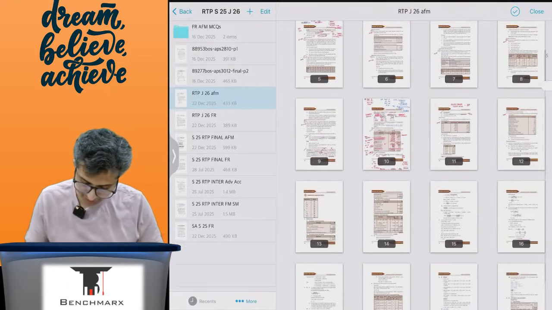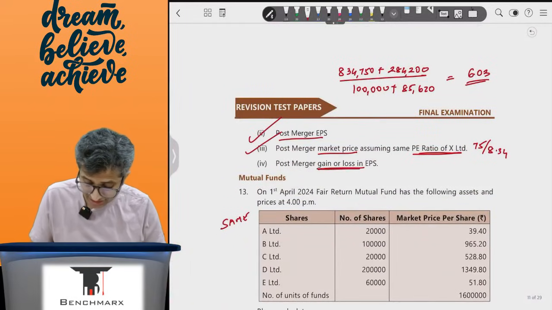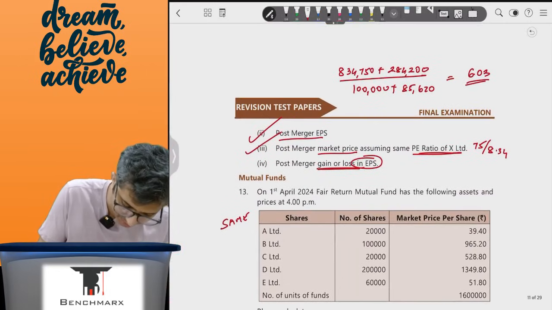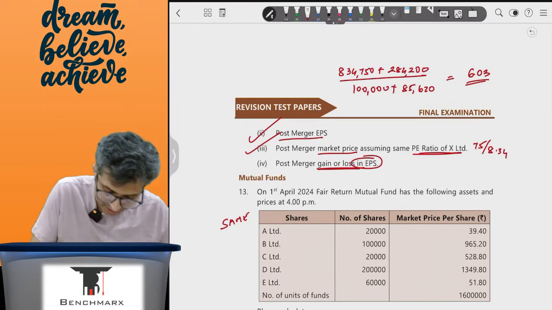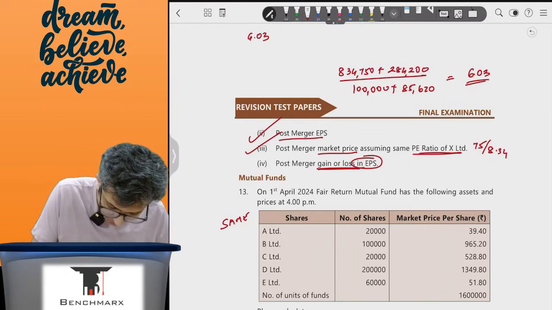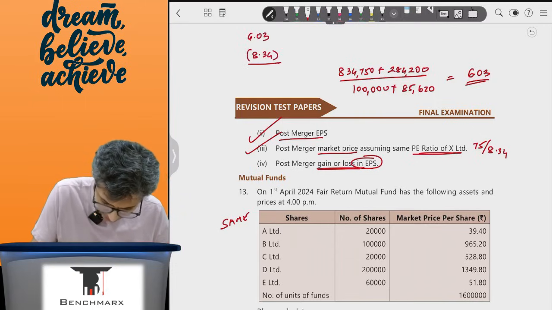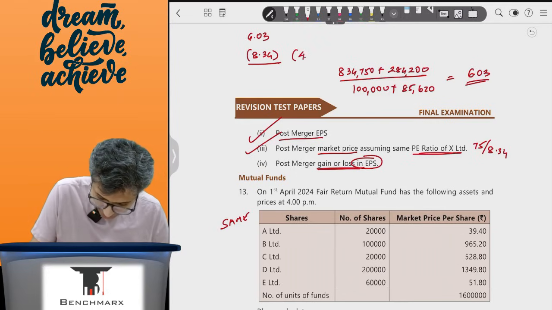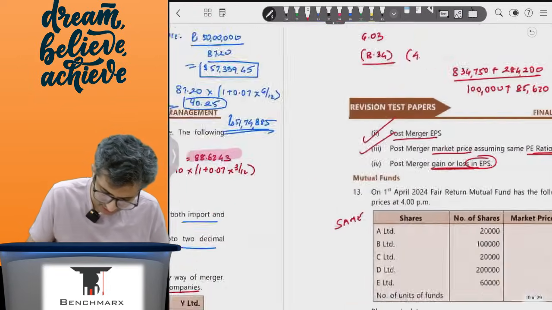The next part of the question asks you to calculate the post-merger gain or loss in EPS. Now that will be the pre-merger EPS minus the post-merger EPS. Now if I were to take the post-merger EPS, this is 6.03 for the acquirer minus 8.34 approximately. And over here, this is pre-merger, this was 4 point how much? 4.73.